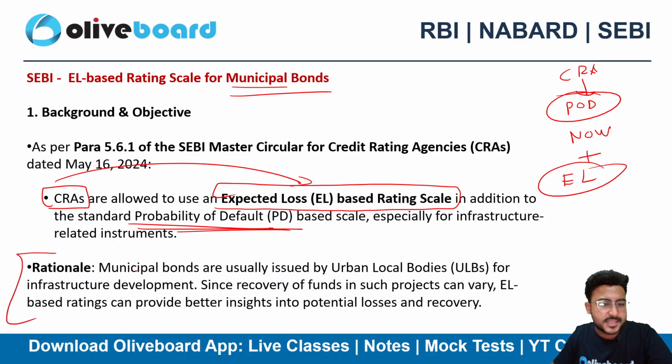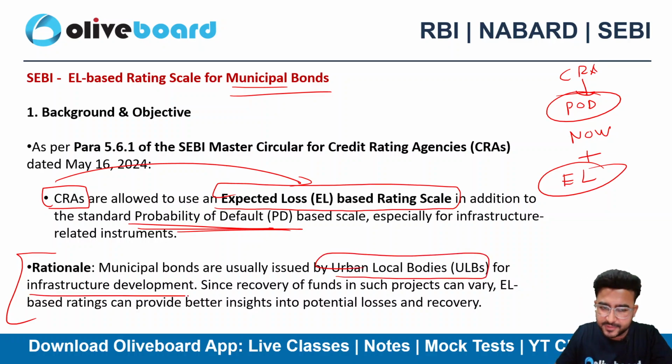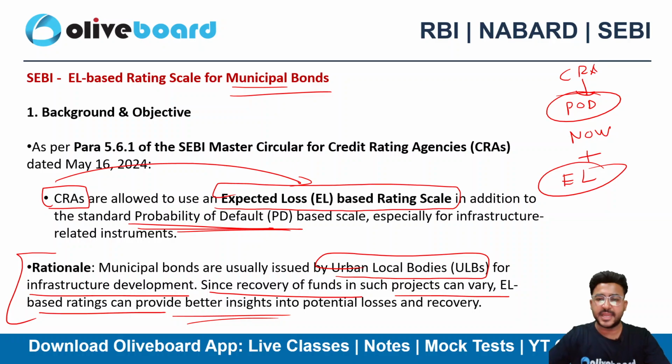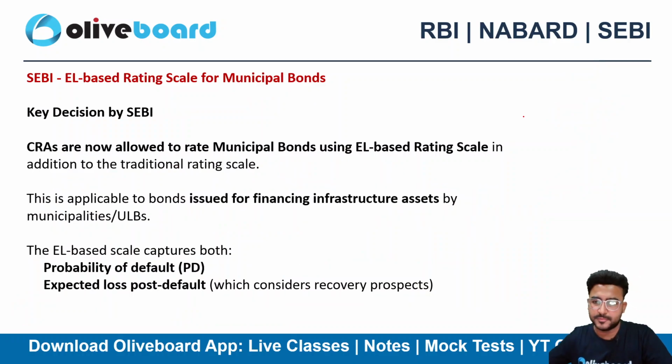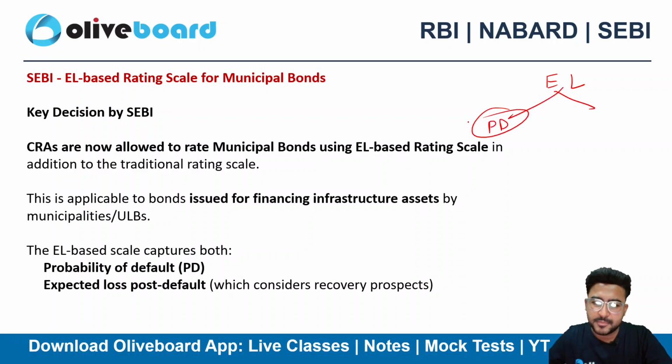Rationale of bringing this thing: municipal bonds are usually issued by the urban local bodies for infrastructure development. Since recovery of these funds in projects can vary, EL based rating can provide a better insight. So look, समझना बात को. EL based के अंदर क्या होता है, दो चीजें होती हैं. एक तो PD already होता है, probability of default already होता है, plus expected loss भी होता है, expected loss post the default.